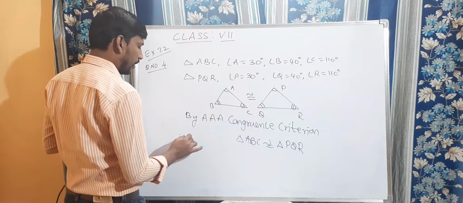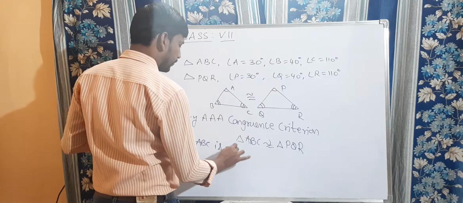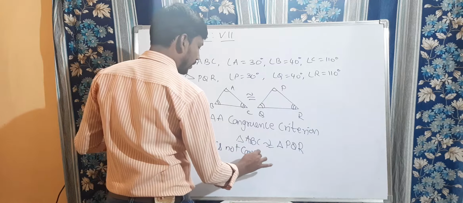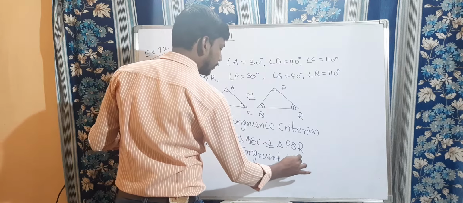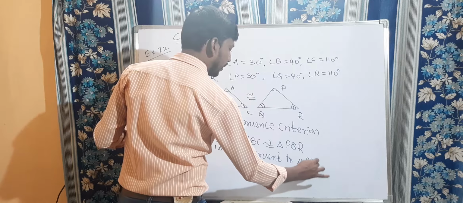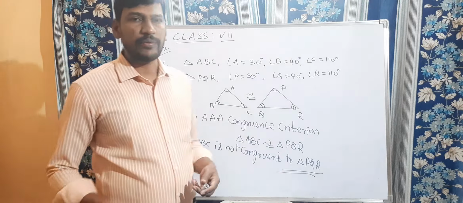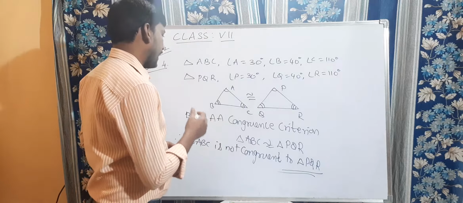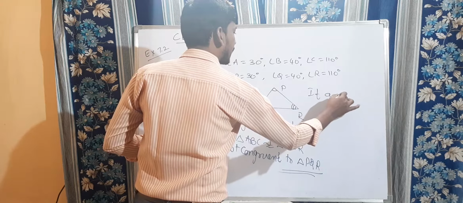So therefore here triangle ABC is not congruent to triangle PQR. So whatever the boy says is wrong, right children? If angles are equal, maybe sides are different.